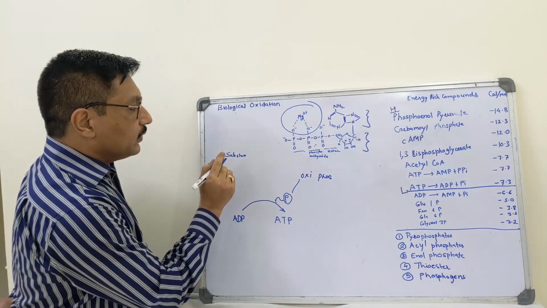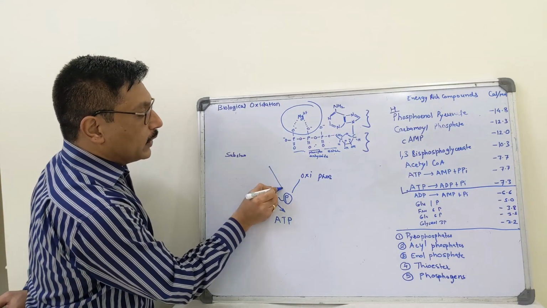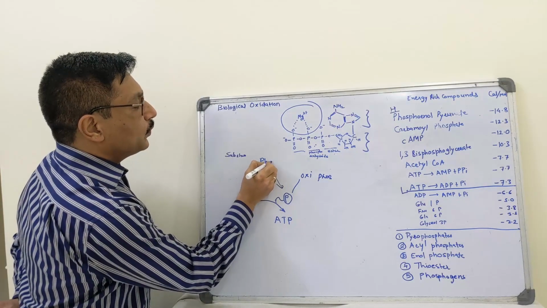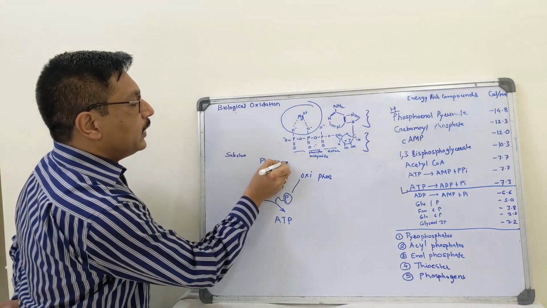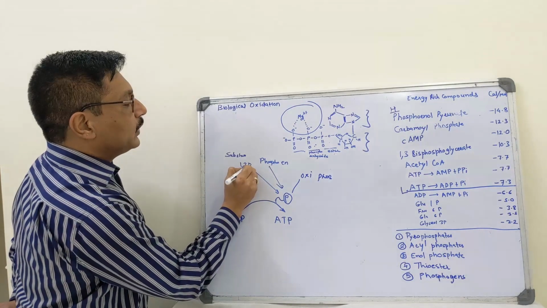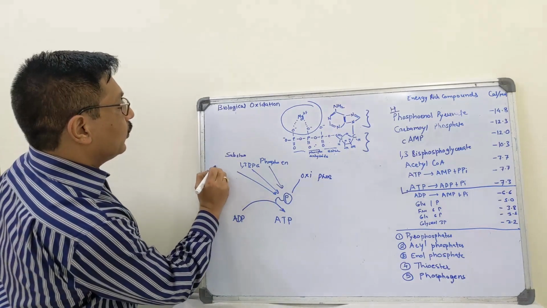So, three substrate level phosphorylations. One is phosphoenol pyruvate, second is 1,3-bisphosphoglycerate and third one is succinyl-CoA.